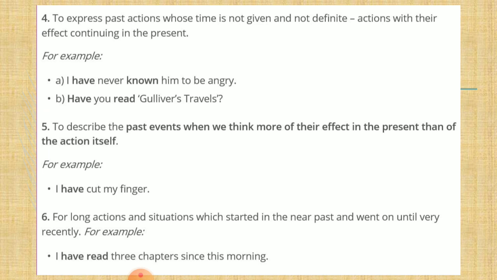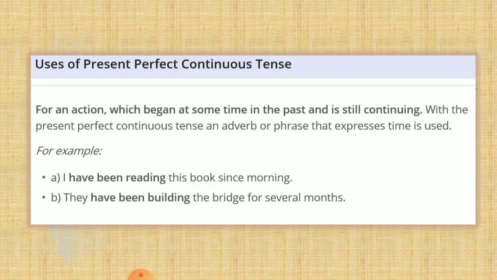Now, before starting the present perfect continuous tense, the last tense of this category of present tense, I must tell you about the rules of since and for, because we do use since or for in this simple perfect tense or the perfect continuous tense. Since is used for a point of time and for is used for a duration or a period of time.